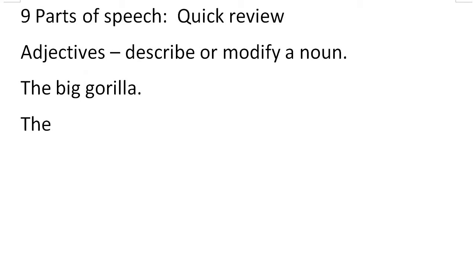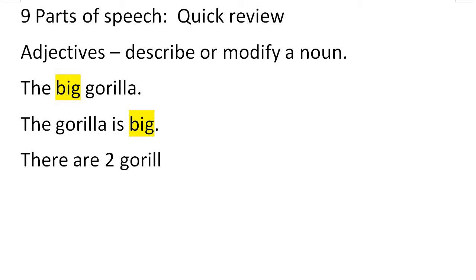But I can also say the gorilla is big. And here it's still the same. Gorilla is being the noun here, and big is our adjective. Right. Now, anything that describes a noun will be an adjective, so I can say there are 2 gorillas. Oh, let's make that 2. And here, 2 is still describing gorillas.